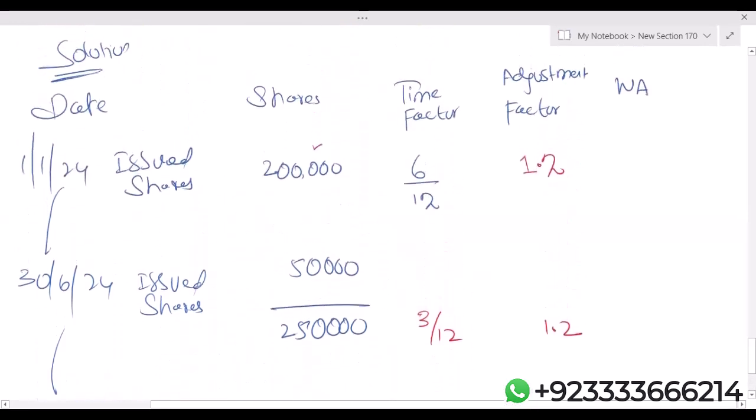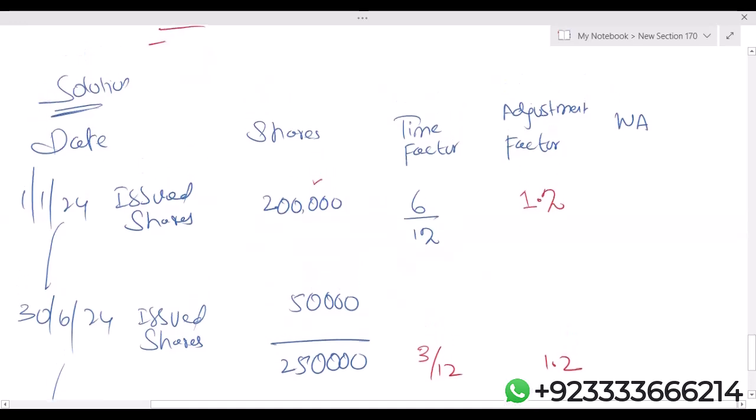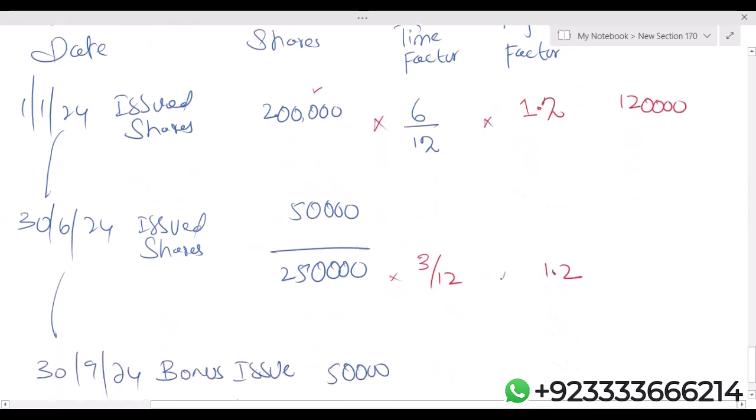So now let me use the calculator. 200,000 times 6 by 12 obviously gives us 1 lakh, then into 1.2, 1,20,000. Now multiply here: 2,50,000, 3 upon 12, into 1.2. Students, I'm getting 75,000 here.